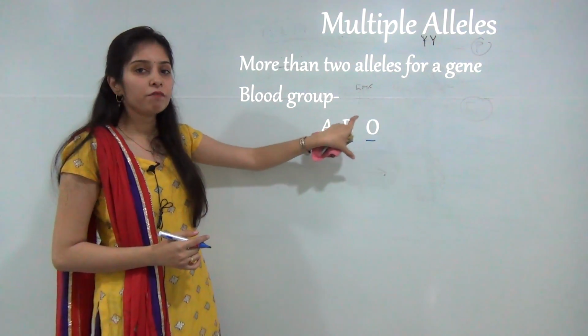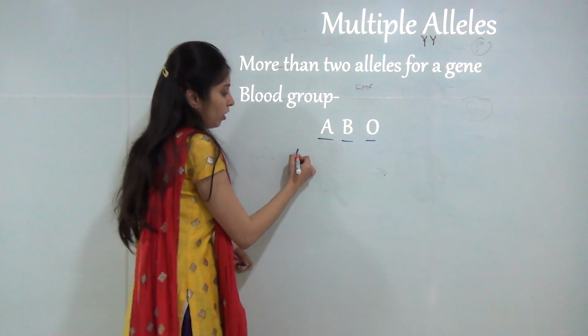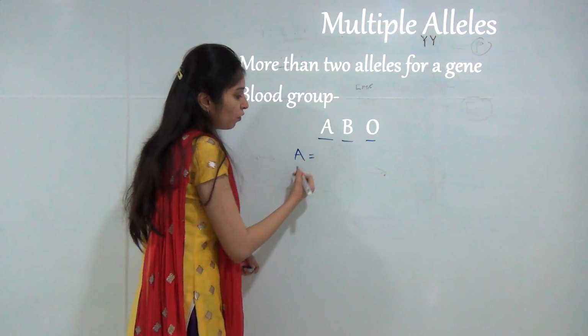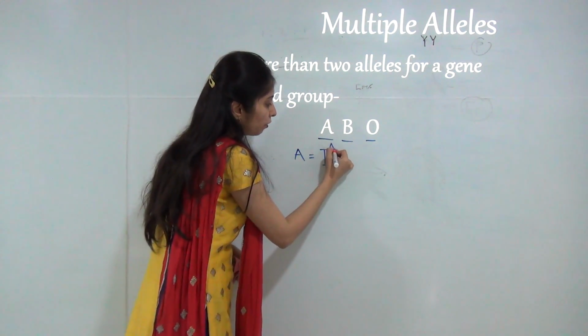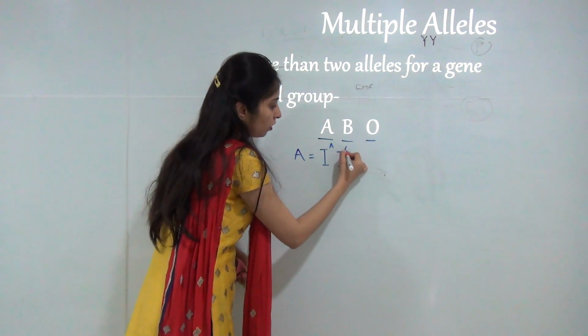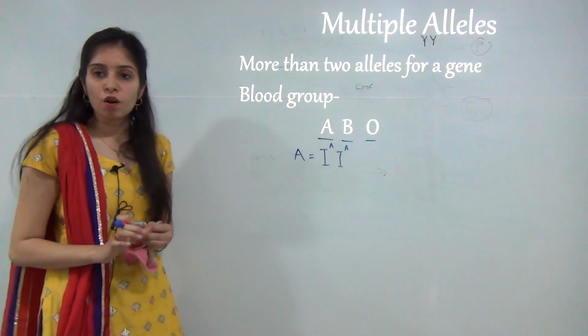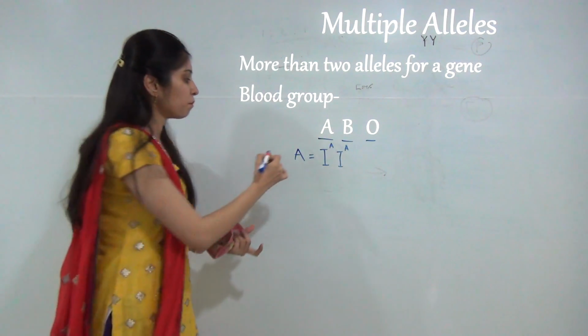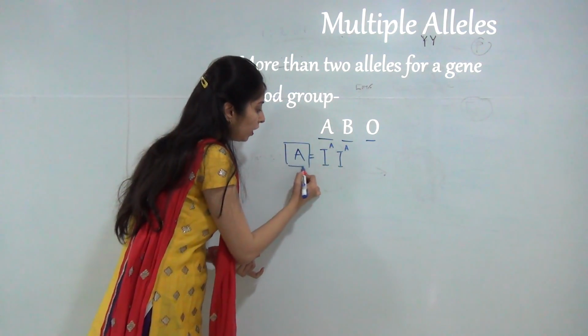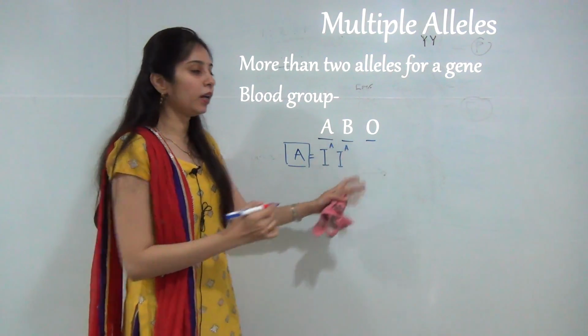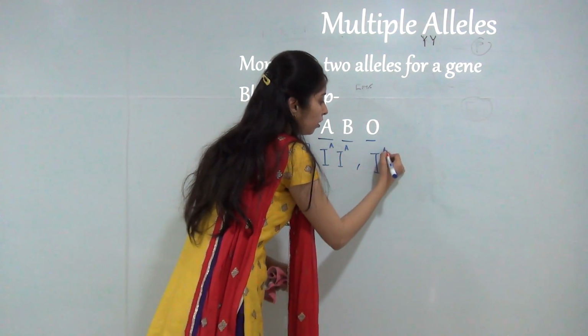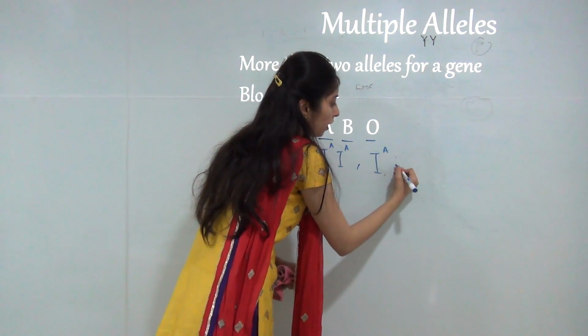And when we talk about its genotype, the genotype of A will be capital I superscript A. It can be present in two forms. If a person's blood group is A, it can be capital I superscript A, capital I superscript A, or it can be capital I superscript A and small i.